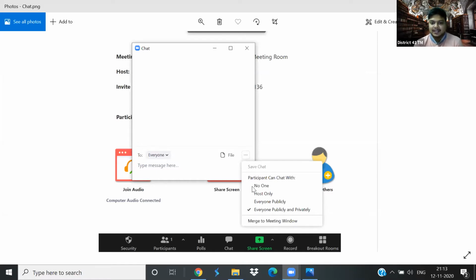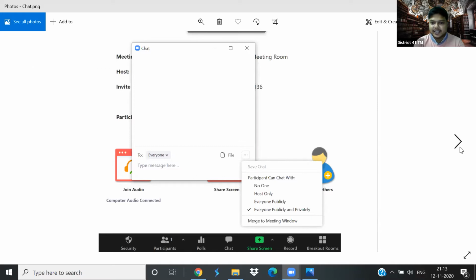In that case, you would want the audience to send you answers. What will you do? You will do host only. That way, whoever wants to send a message can send it directly to the host without it reaching the other participants. The other option is everybody publicly. That would mean nobody can chat with anybody else privately.